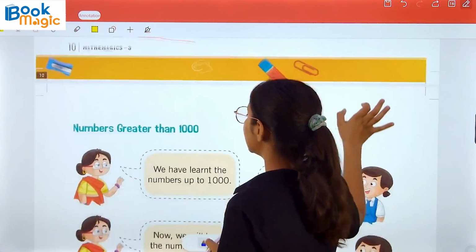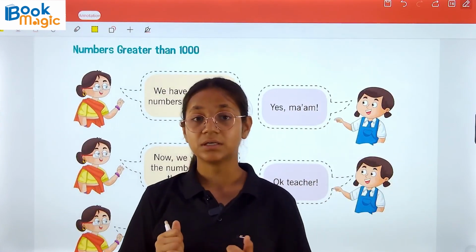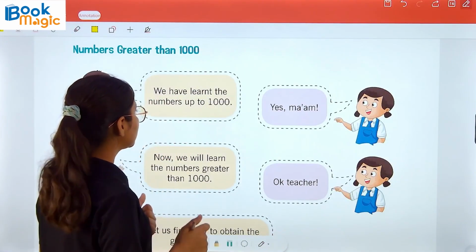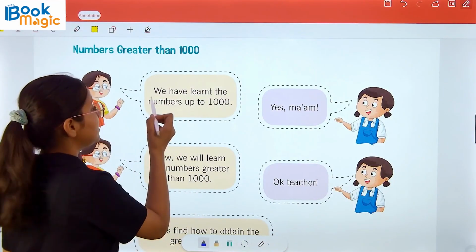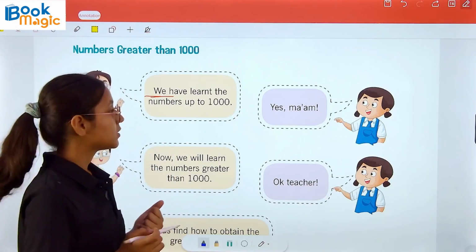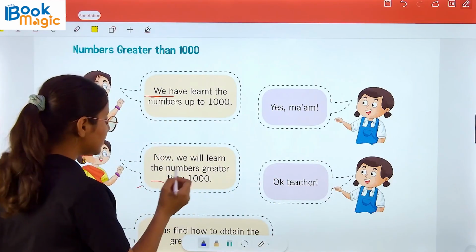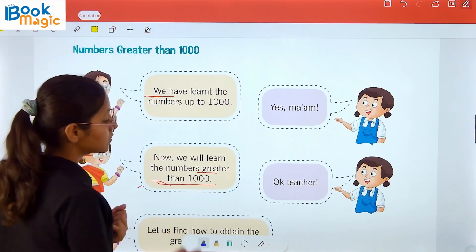Now, numbers greater than 1000. So we will now learn about the numbers which are greater than 1000. The teacher is saying, yes, we have learned the numbers up to 1000. The students reply, yes ma'am. Now we will learn the numbers greater than 1000.